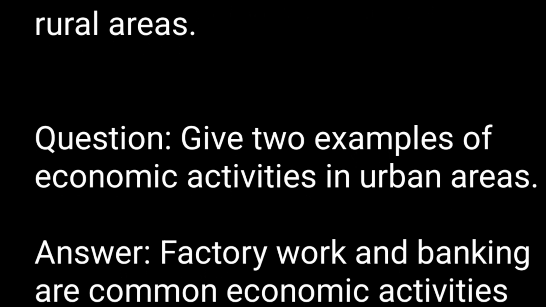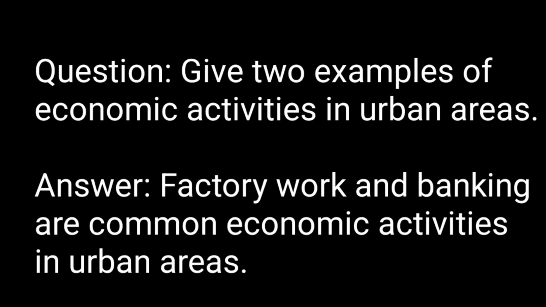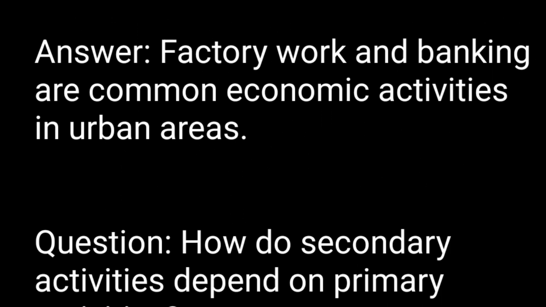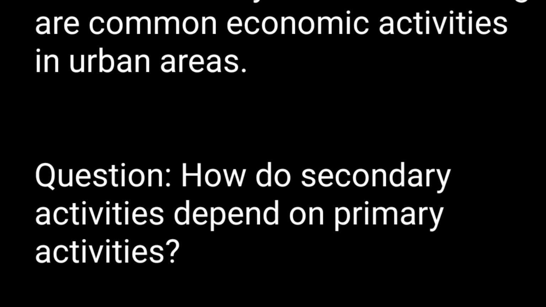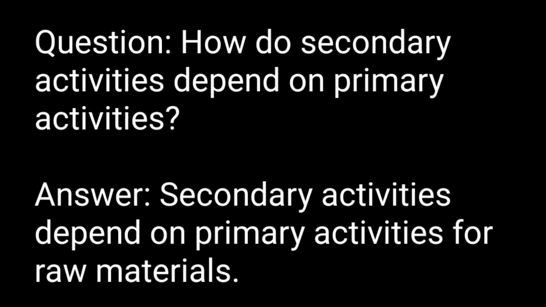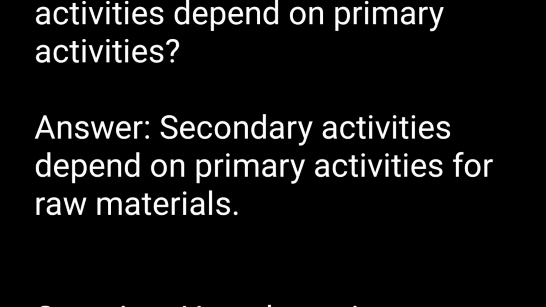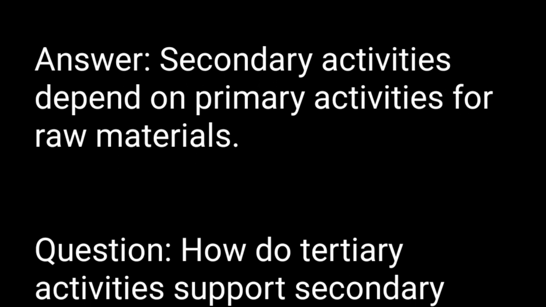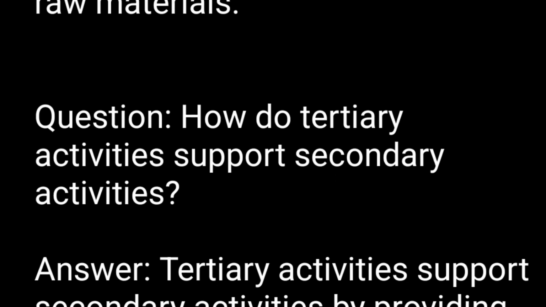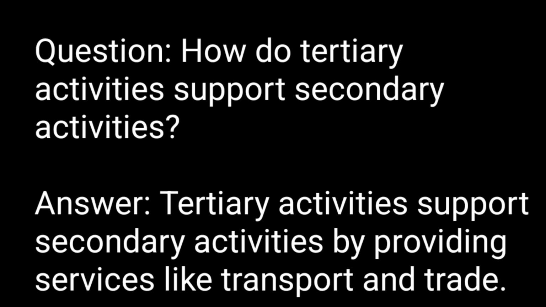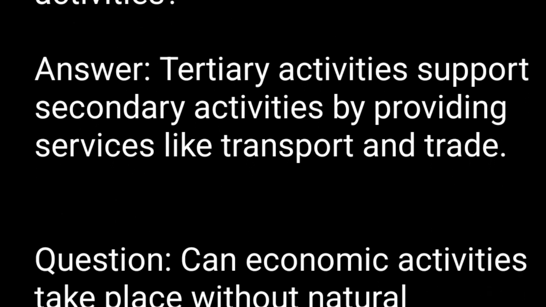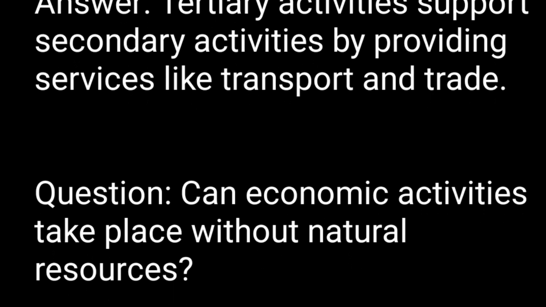Question. Give two examples of economic activities in urban areas. Answer. Factory work and banking are common economic activities in urban areas. Question. How do secondary activities depend on primary activities? Answer. Secondary activities depend on primary activities for raw materials. Question. How do tertiary activities support secondary activities? Answer. Tertiary activities support secondary activities by providing services like transport and trade.